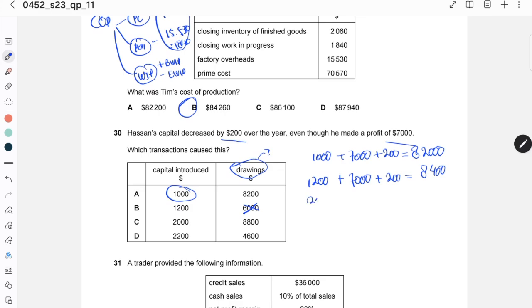Number C, 2,000 plus 7,000 plus 200, so this one will become 9,200. This one is 8,000, so it's not. And then 2,200 plus 7,000 plus 200 becomes 9,400, so it's not this one. So the answer is A.